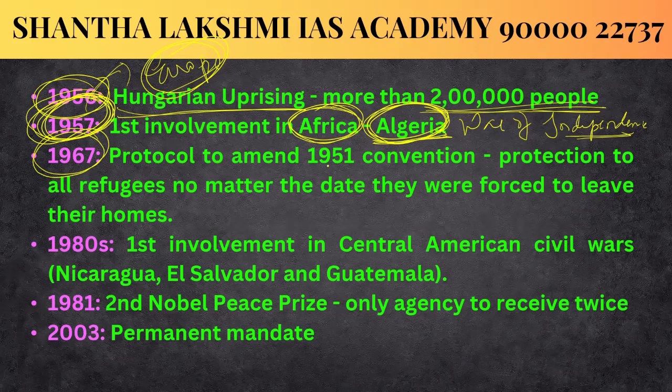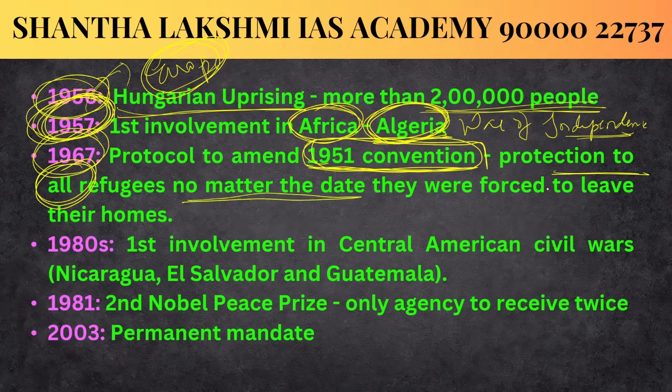And in 1967, a protocol came into force to amend the 1951 convention. So what are the amendments? It said that protection applies to all refugees, remember, all refugees, no matter the date they were forced to leave their homes. In the 1951 Refugee Convention, we had a deadline date, and only according to that date were people considered refugees. But due to the 1967 protocol, they amended the convention, and UNHCR is mandated to protect all refugees who have left their homes, no matter on which date they were forced to leave their countries.